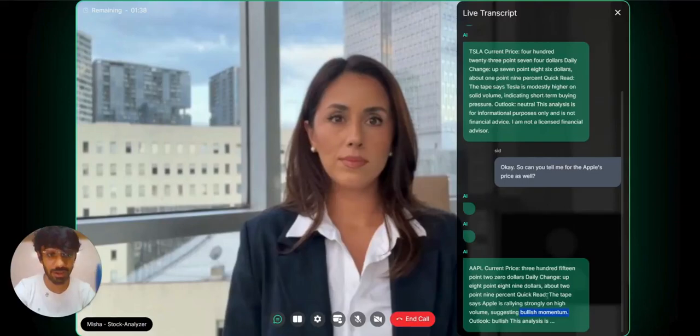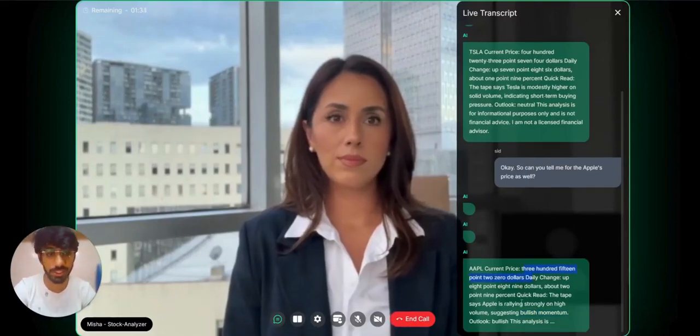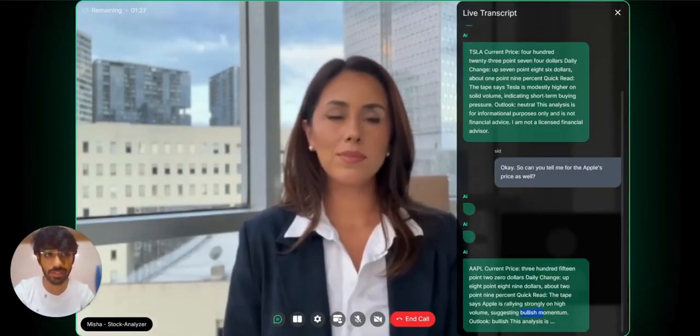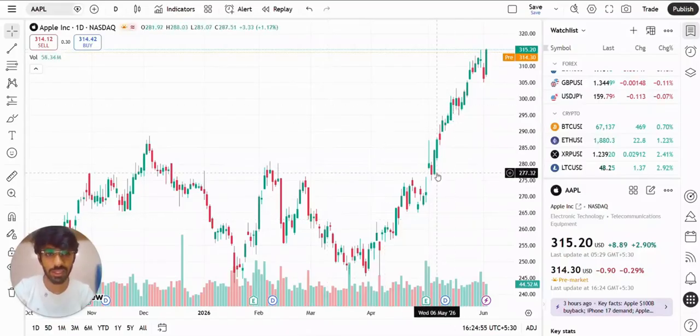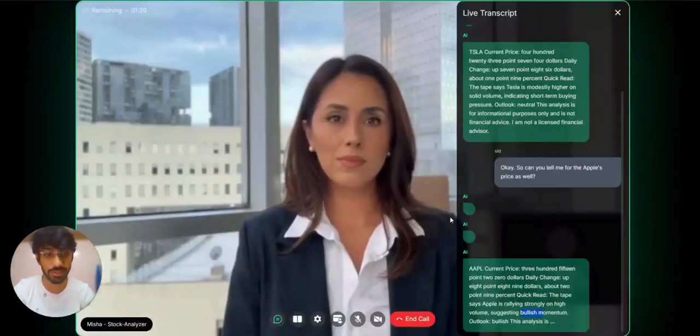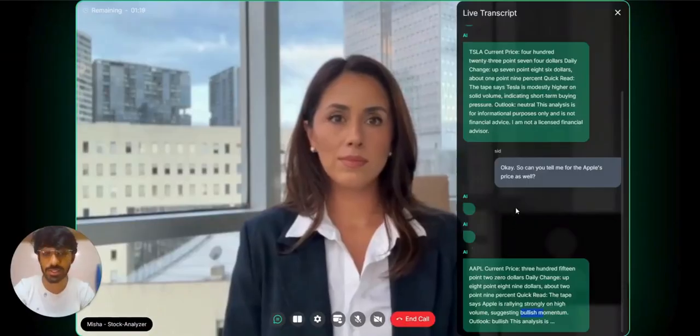We can see the price she shared was 100% correct, and she also says the market is bullish. That means the market is going upwards, and we can see in the chart itself it's going upward. Definitely there is much more than just candlestick patterns and all those things.